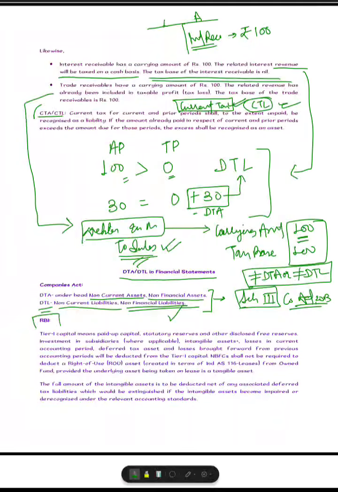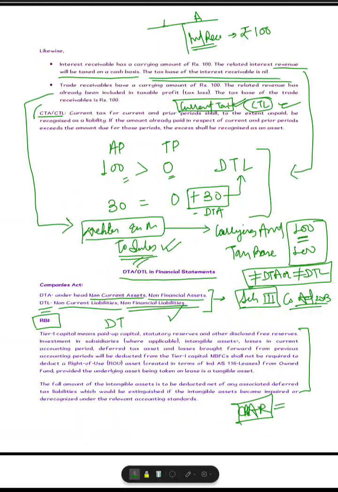What has RBI to do with this deferred tax issue? Because recently RBI has given so many press releases on what should be the adjustment of the deferred tax asset or liability by the NBFCs or banks or financial institutions, because they need to calculate the CRAR, the capital adequacy ratio. For capital adequacy ratio, tier 1 capital is there, tier 2 capital is there.